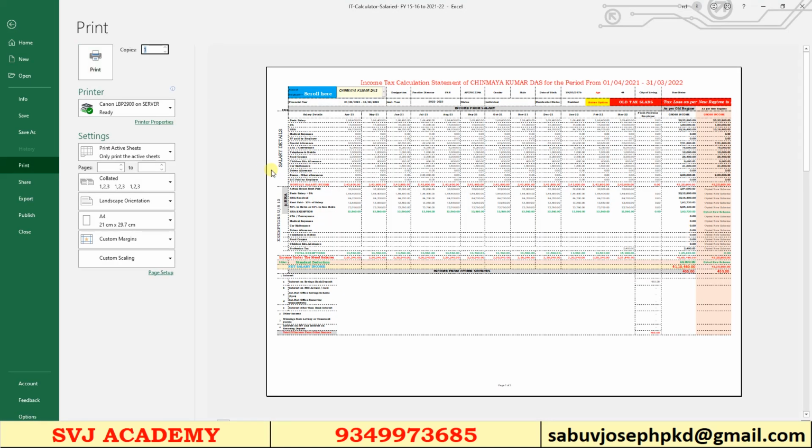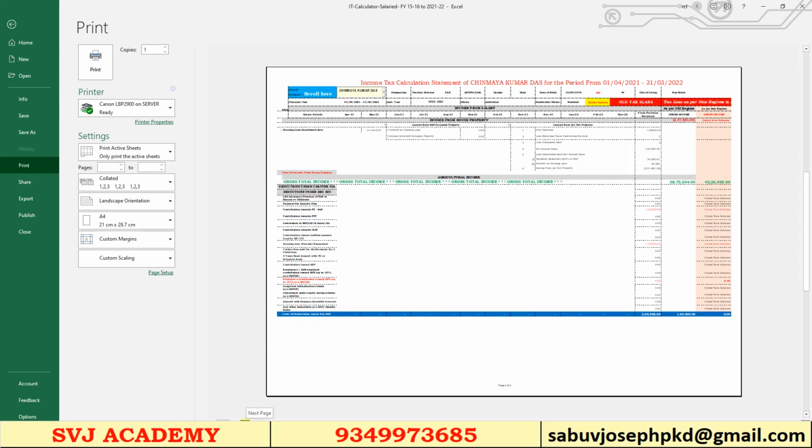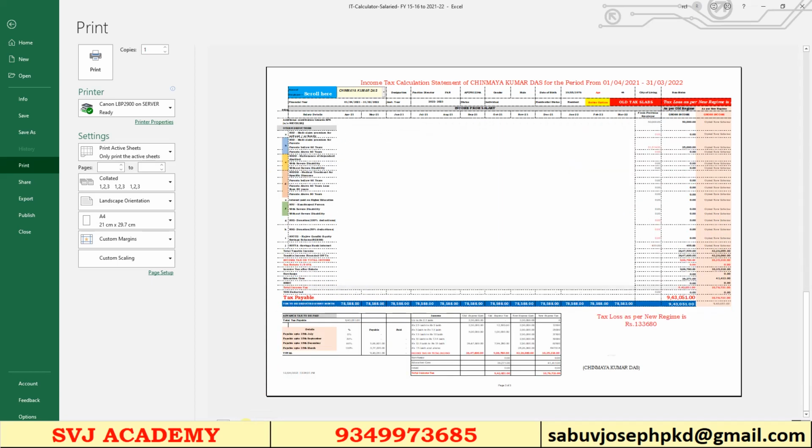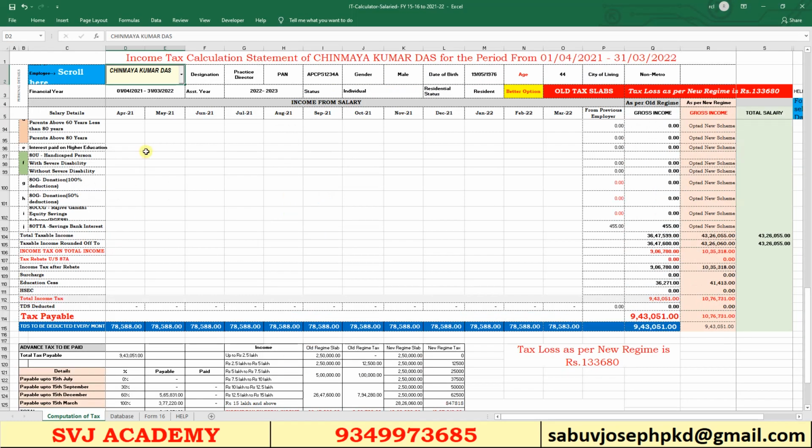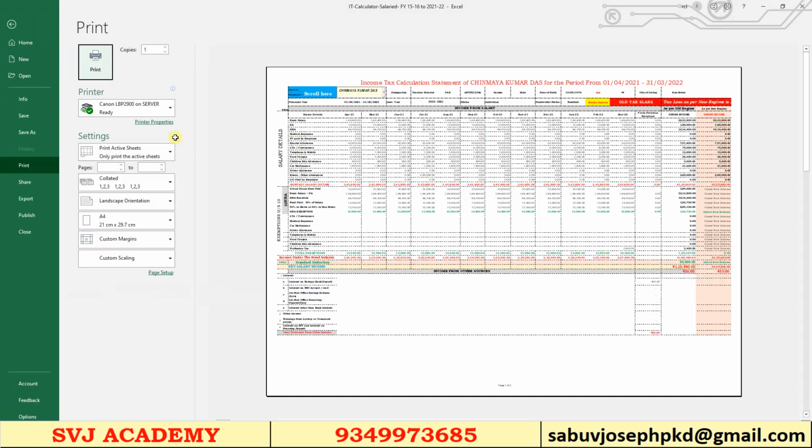Each employee's data you can give to the employee as a PDF or hard copy, so the employee can easily understand how much is the taxable amount, how much tax they have to pay in the current financial year, and how much TDS will be deducted every month. You can select each employee, just give the print, or convert it to PDF. You can send it to the employee through mail, or give a hard copy.